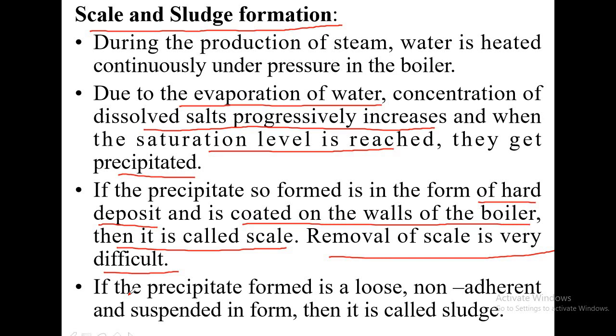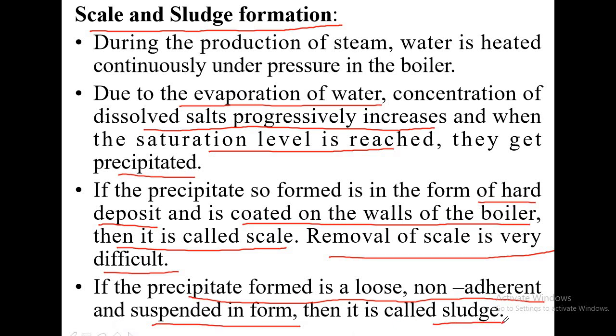If, on the other hand, the precipitate formed is loose, non-adherent, not sticky to the walls of the boiler, and suspended in form, then it is called sludge.